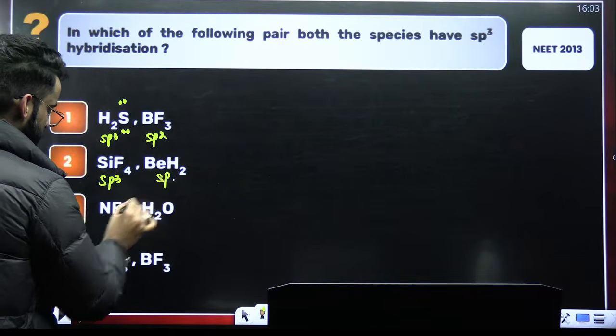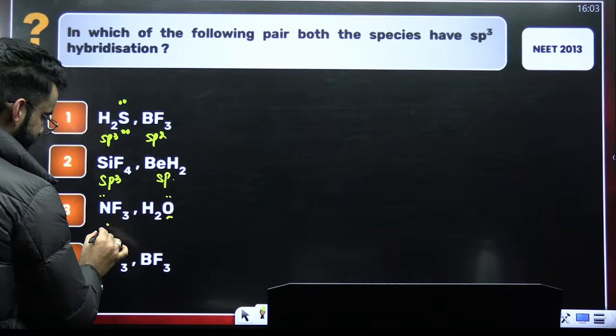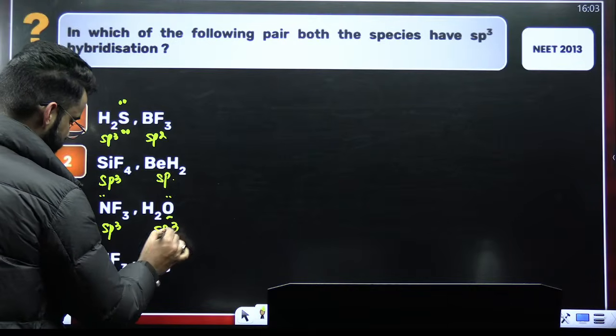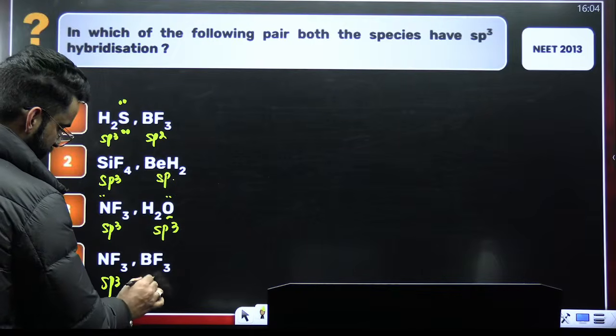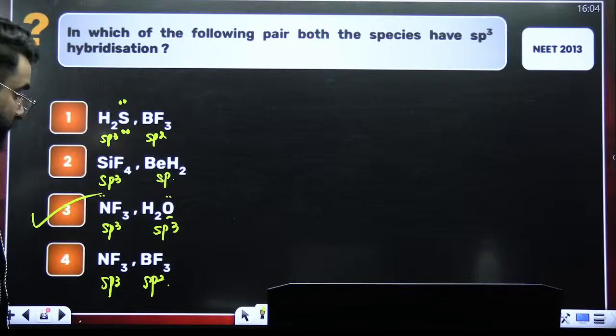This is sp. Nitrogen has got 1 lone pair. Oxygen has got 2 lone pairs. So 3 sigma bonds, 1 lone pair. Steric number 4. So it's sp3. 2 sigma bonds, 2 lone pairs. So it's again sp3. Right? NF3. It's sp3. PF3. sp2. So we were supposed to check sp3, right? So it's going to be NF3 and water.